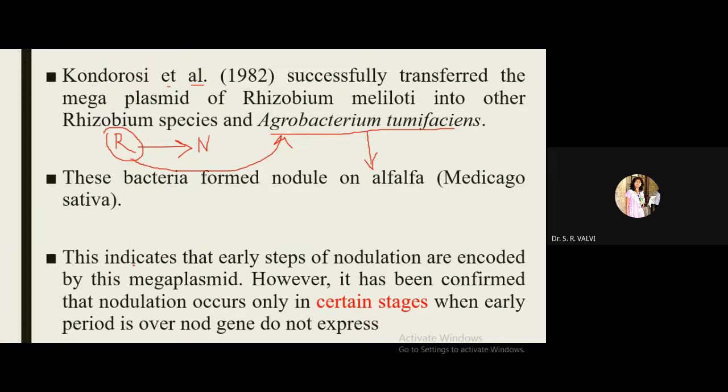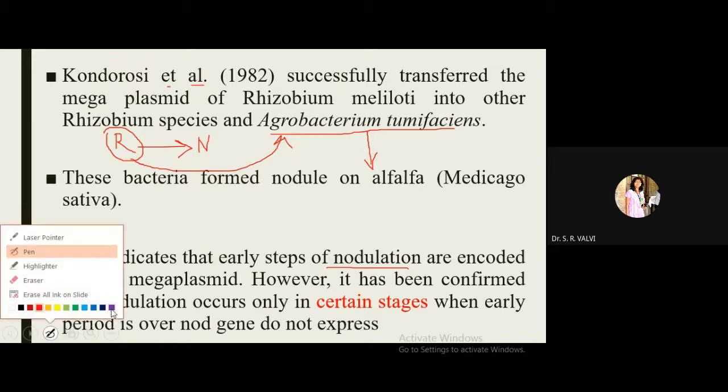They concluded from their research that they observed the early nodulation steps, as Rhizobium does. So these steps are also encoded in the other Rhizobium species as well as Agrobacterium tumefaciens. However, it has been confirmed that nodulation occurs only in certain stages.